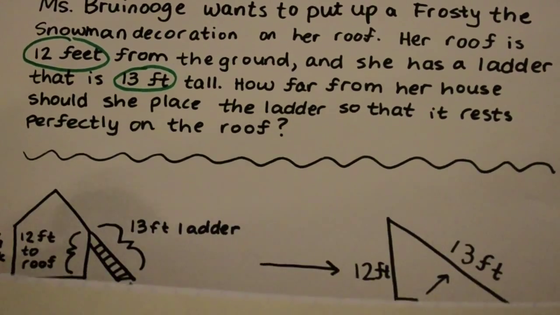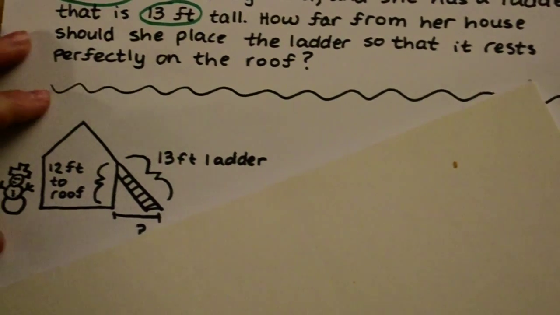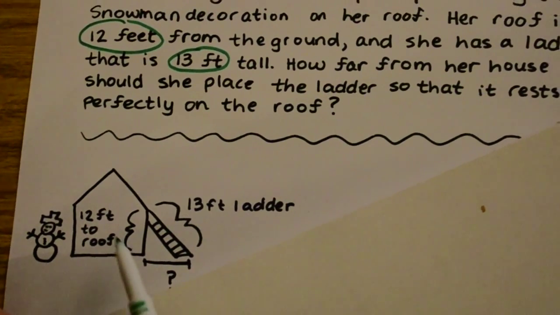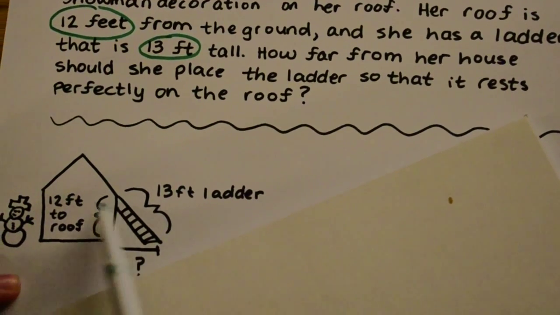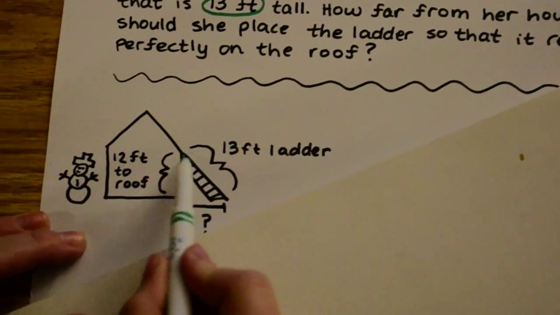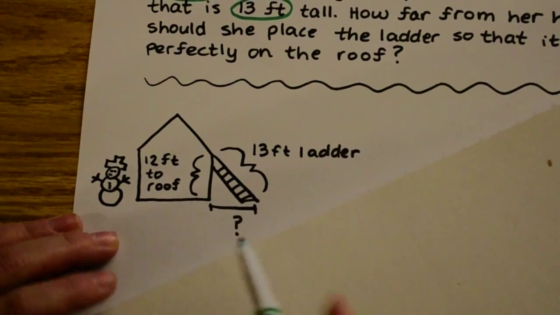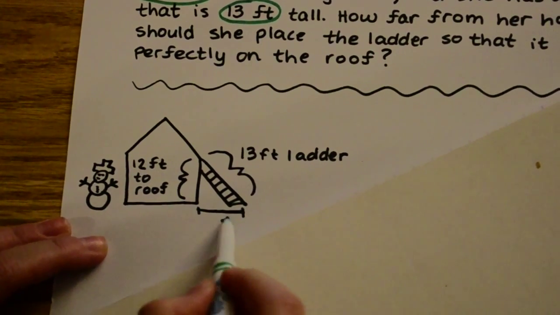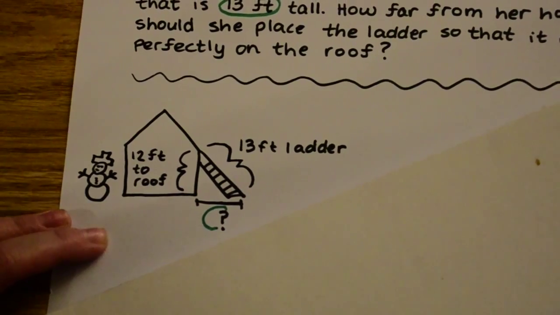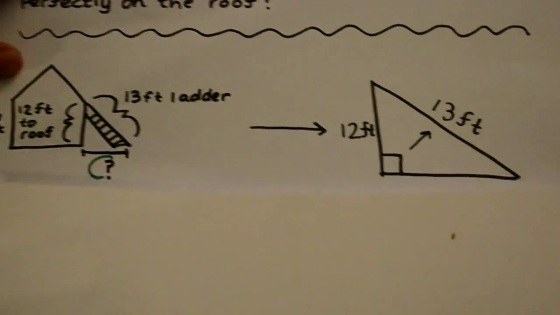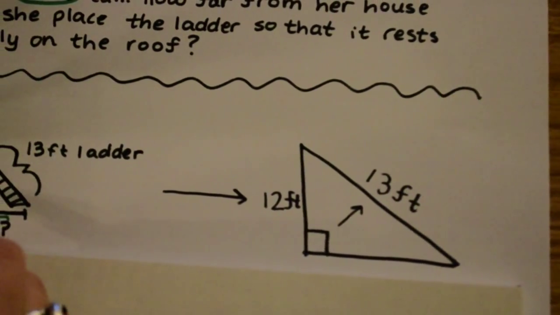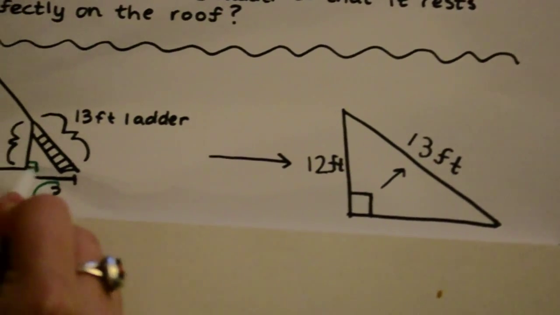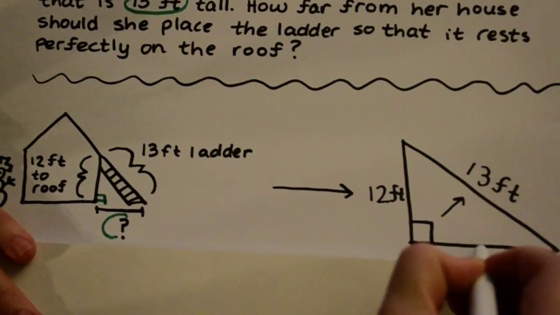So let's draw the picture here, and this is what I came up with. So here's the snowman decoration, of course. And then we have the house, and then her roof, 12 feet. And then the ladder is 13 feet. And we need to find this distance here. We don't know what that is. So let's just isolate that triangle over here. We have 12 feet, 13 feet, and we know that this is a right angle, and we're solving for this side over here.